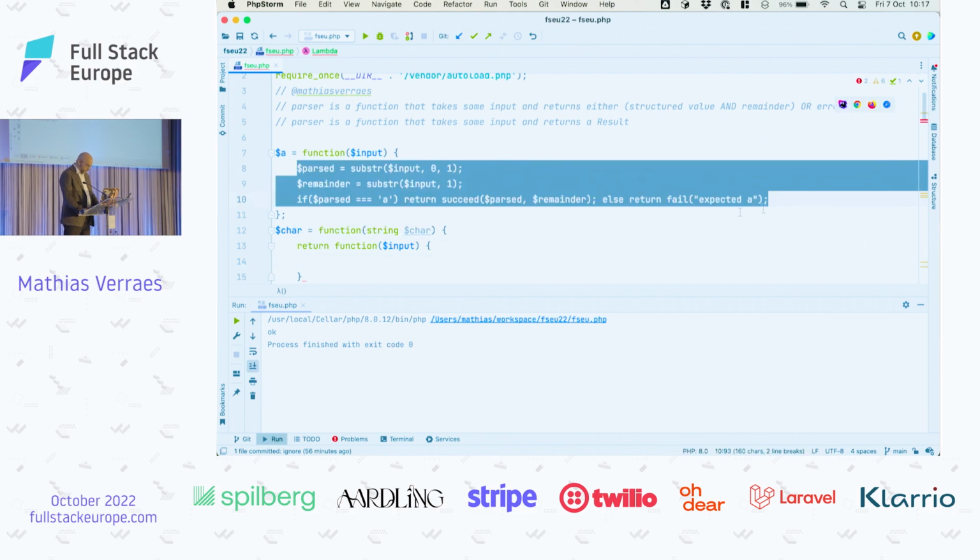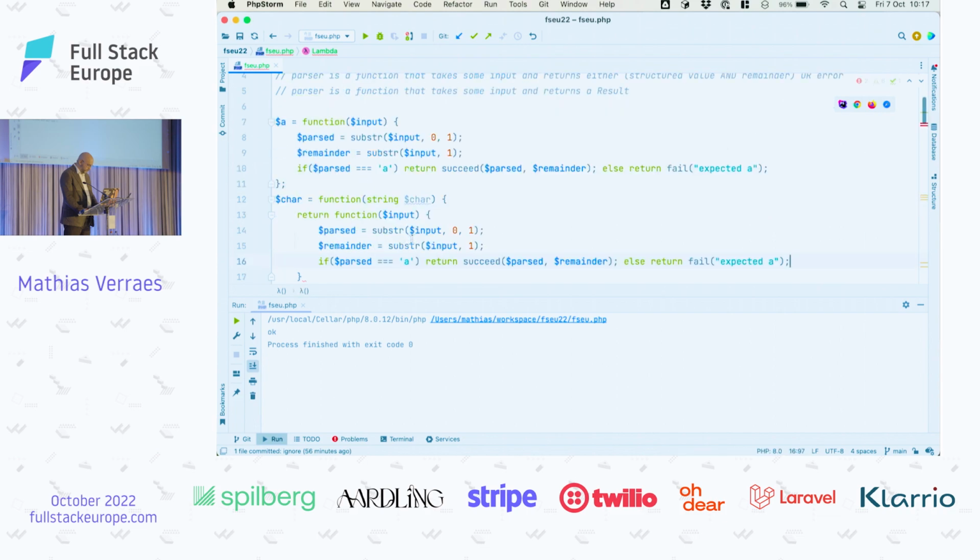And now I'm just going to copy-paste all this code and make it more general. So it parses the first character, takes the remainder. Now it checks, instead of A, it just checks if it's equal to our character here. Actually, we'll need to put that in the use statement. That's a PHP thing, you can ignore it. And then, of course, our error message, we can also make it a bit more precise now.